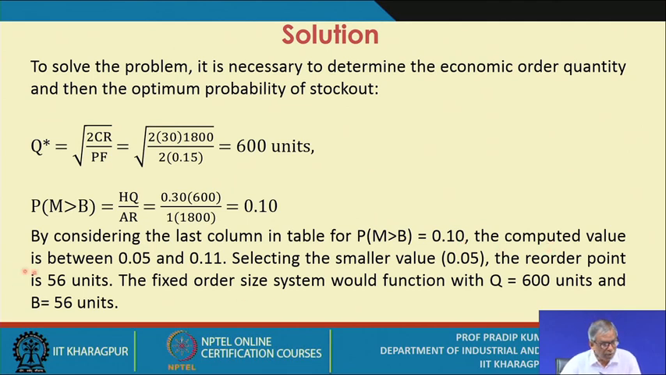So the computed value is between 0.05 and 0.11. Selecting the smaller value 0.05, the reorder point is 56 units. The fixed order size system should function with Q equal to 600 units. That means the Q system of inventory control for the given item, and B is 56.